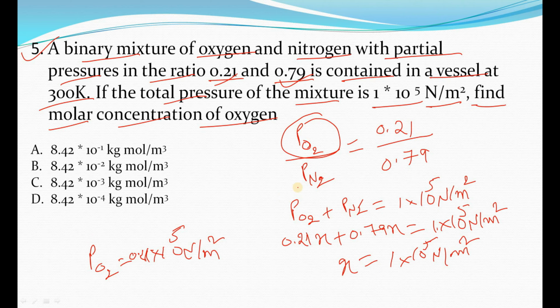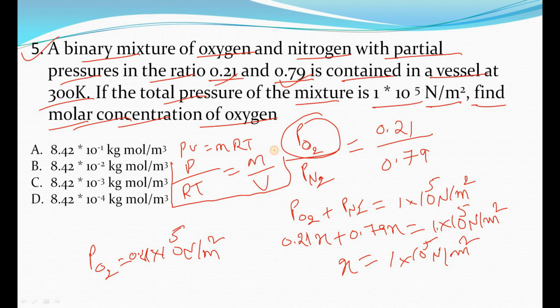Now we have to find the molar concentration. We know the ideal gas law, that is PV is equal to nRT, right? For molar concentration, we can write P by RT is equal to N by V. So what is N? That is the number of moles.